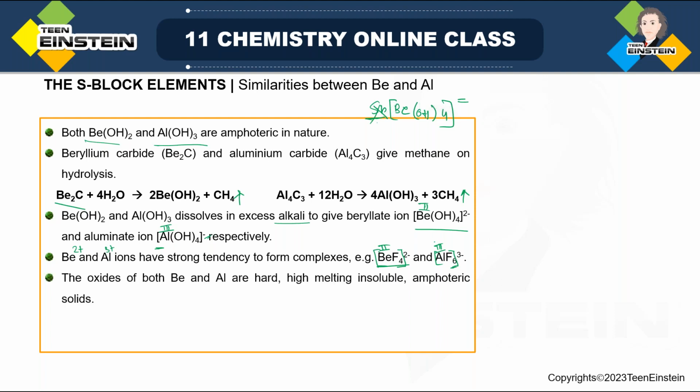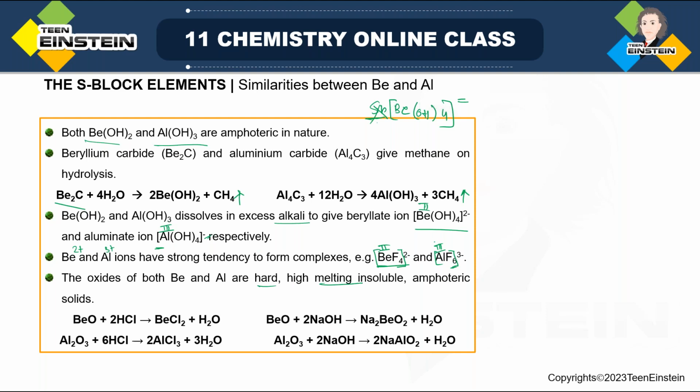The oxides of both these elements are hard, high melting, insoluble, amphoteric solids. Hydroxides are amphoteric, oxides are also amphoteric. Here you can see the amphoteric behavior. That means they can react both with acid and alkali. So BeO is reacting with acid. It is also reacting with hydroxide, that is sodium hydroxide base.